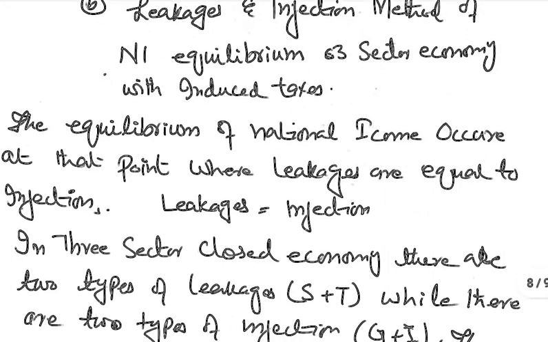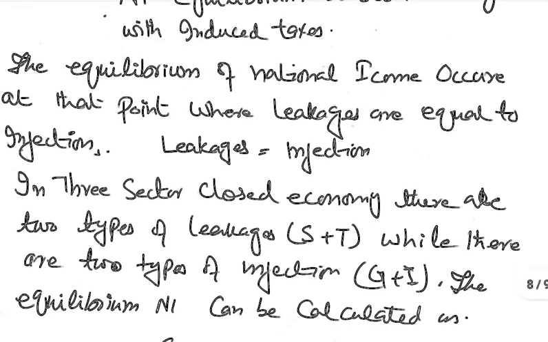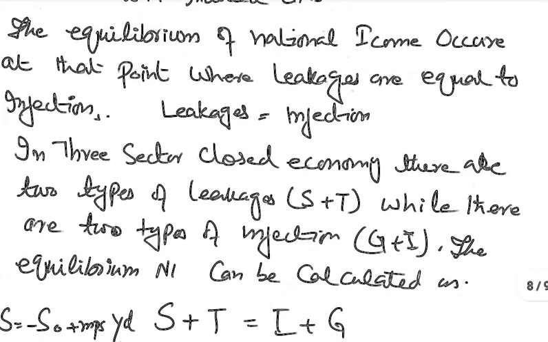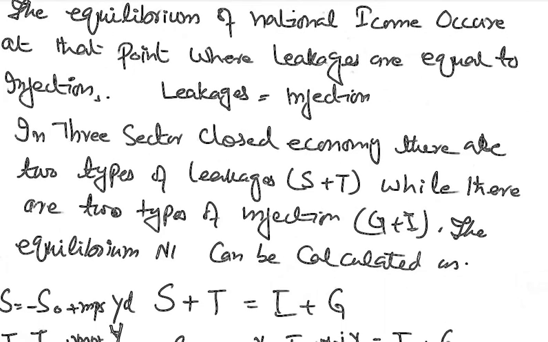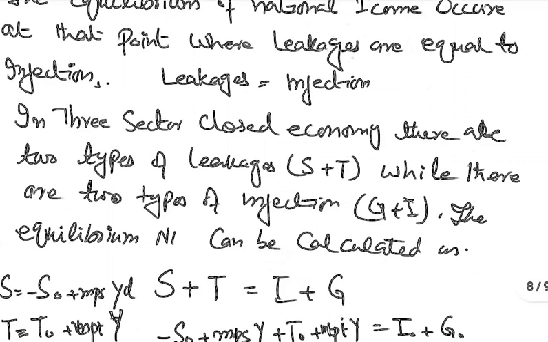As we know previously, the equilibrium of national income occurs at that point where leakages are equal to injection. In three sector economy, there are two types of leakages: saving plus taxes, and there are two types of injection: government expenditure and investment.